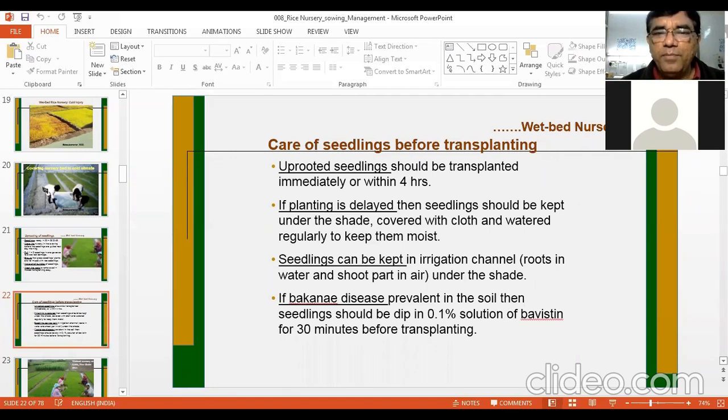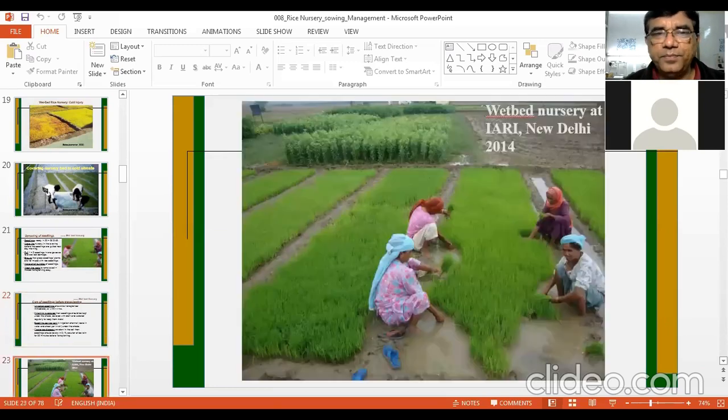If Bakanae disease is prevalent in the soil, then seedlings should be dipped in 0.1% solution of Bavistin for 30 minutes. Sometimes you have some expectation that a particular nursery area is affected by Bakanae disease, but you are not sure. Under those conditions, you can dip the seedlings in 0.1% solution of Bavistin for 30 minutes. It will prevent the spread of Bakanae disease.